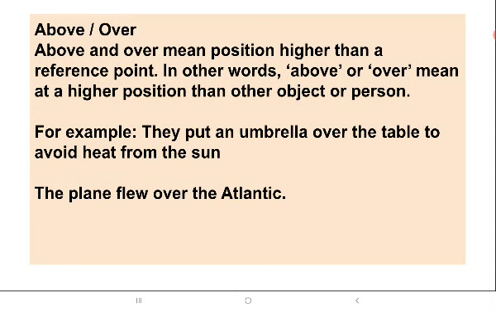Above and over. Above and over mean a position higher than a reference point. In other words, above or over means at a higher position than another object or person. For example, they put an umbrella over the table to avoid heat from the sun. The plane flew over the Atlantic. Birds are flying over the house.